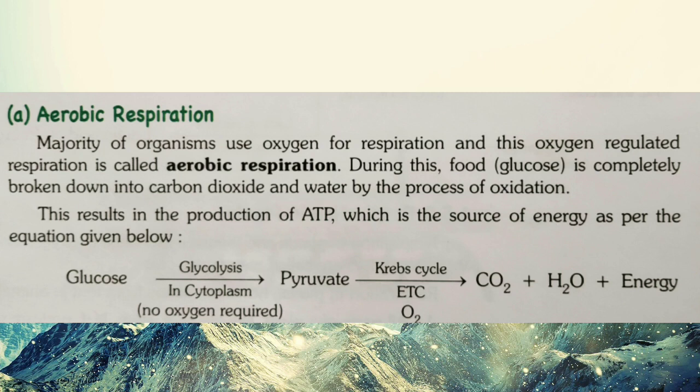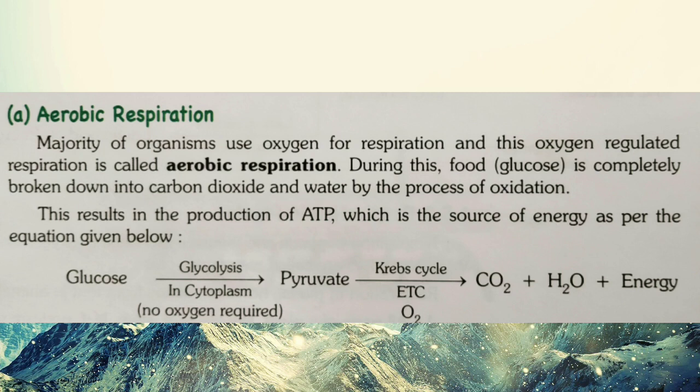In the presence of oxygen, glucose first converts into pyruvate. Pyruvate is a 3 carbon compound and glucose is a 6 carbon molecule. This process occurs in the cytoplasm, and that's why this process is known as glycolysis. After glucose converts into pyruvate,